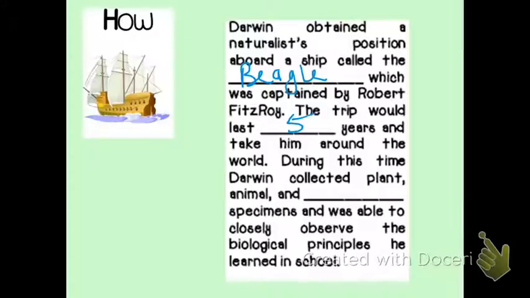During this time, they stopped at many different places along the way to observe the animal and plant life in the different areas. The whole purpose of this voyage was to create a map of the world. So they were charting and making maps and observing different plant life around the world. During this time, Darwin was collecting plants, animals, and fossils that he could observe and take back home with him to share with people back in England.